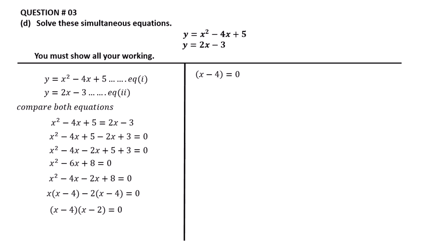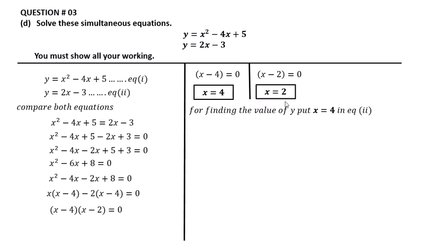So x minus 4 is equal to 0, and x is equal to 4. And now the second pair is x minus 2 is equal to 0, so minus 2 shifts to the other side, it will be positive, so x is equal to 2. For finding the value of y, put x is equal to 4 in equation number 2.